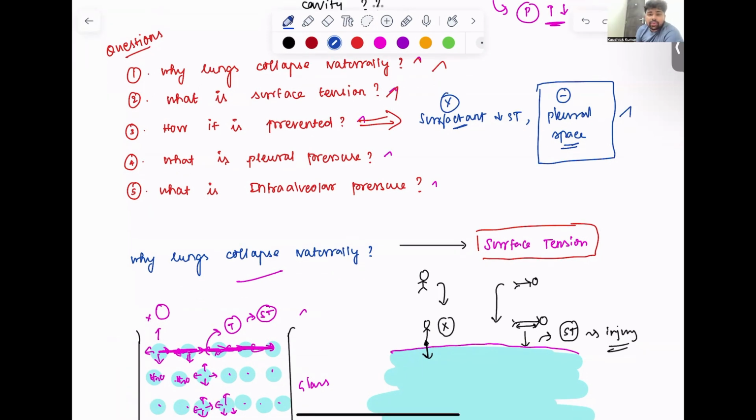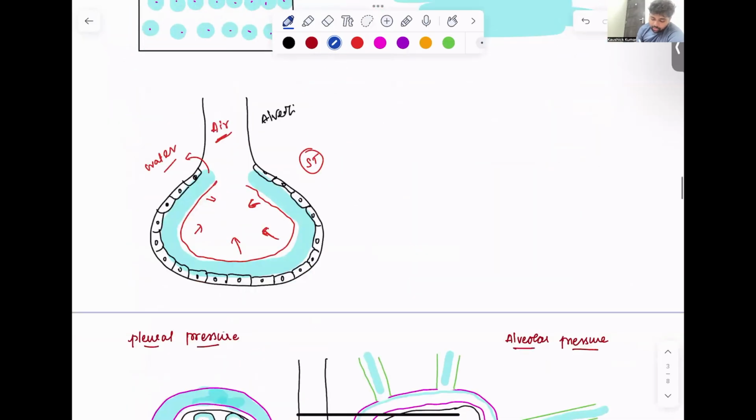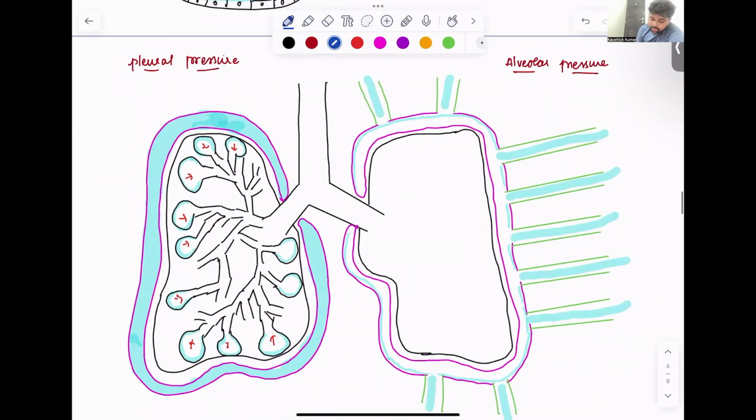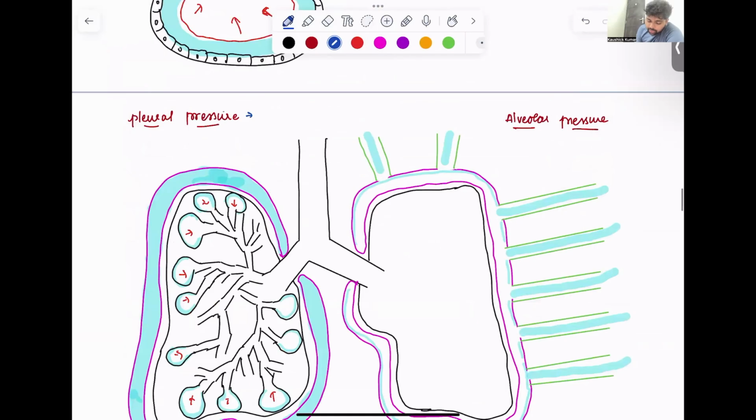So the next thing we need to understand is what is pleural pressure and what is alveolar pressure. Pleural pressure is nothing but the pressure exerted by the pleural fluid in the pleural cavity. This is parietal pleura, visceral pleura.